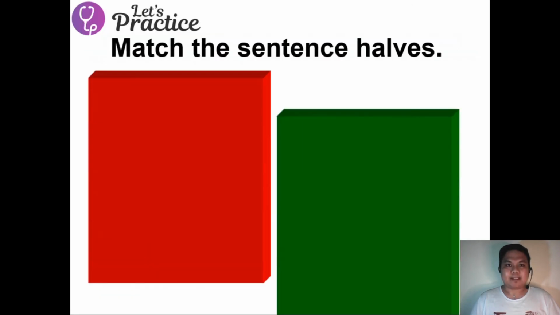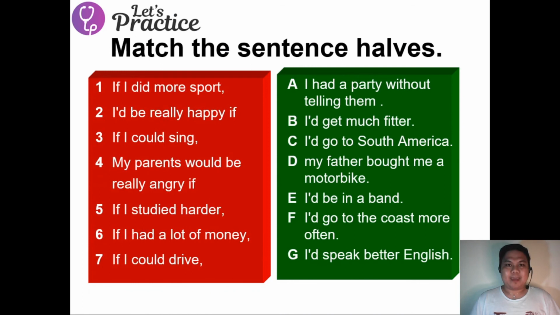Let's now practice your skills in making the if clause. Match the sentence halves. Number 1, if I did more sport, the correct answer is letter B, I'd get much fitter. Number 2, I'd be really happy if D, my father bought me a motorbike. Number 3, if I could sing, I'd be in a band.